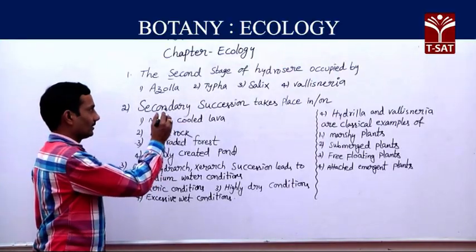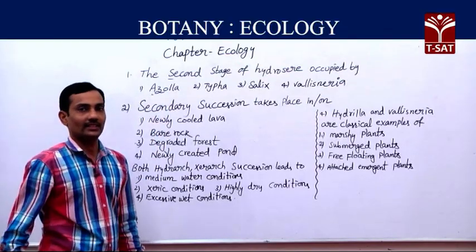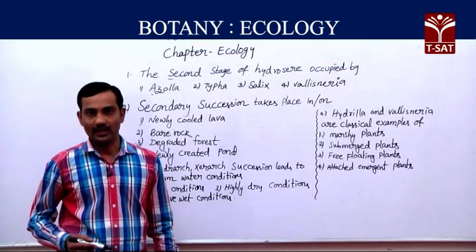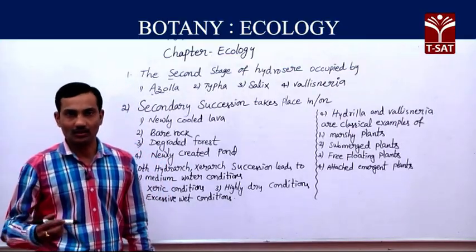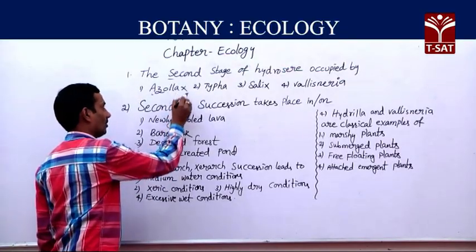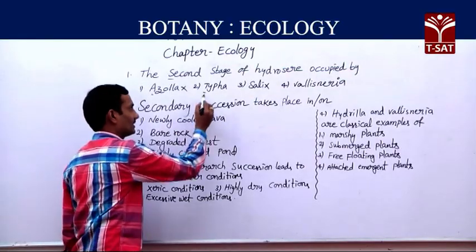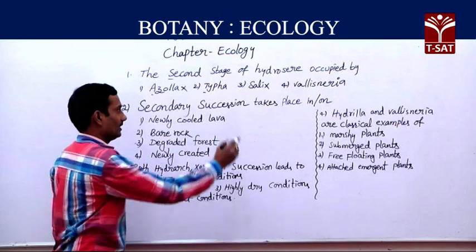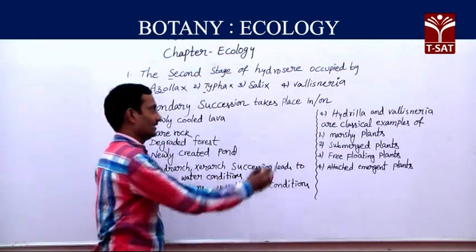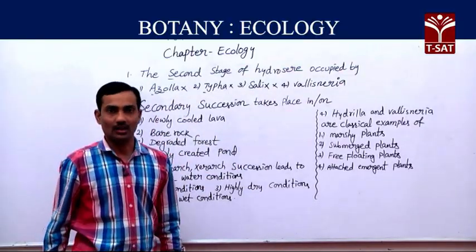But here the first option is actually a third stage example, free floating hydrophytes, so this option is wrong. The second option is an amphibious plant, so it is also wrong. The third option is an example for the scrub stage. It is also wrong.